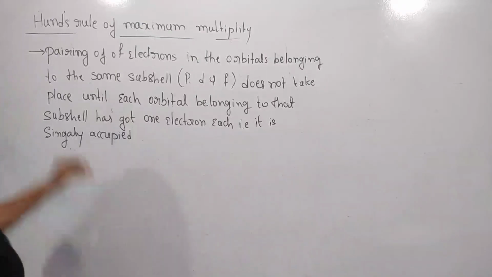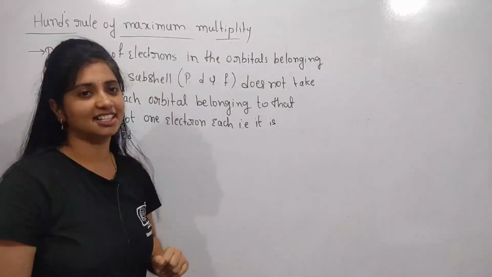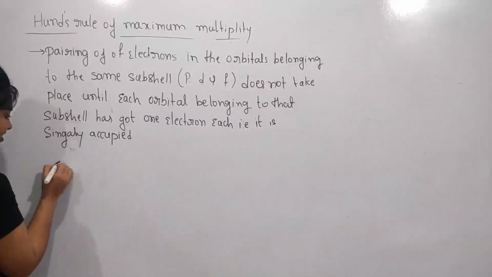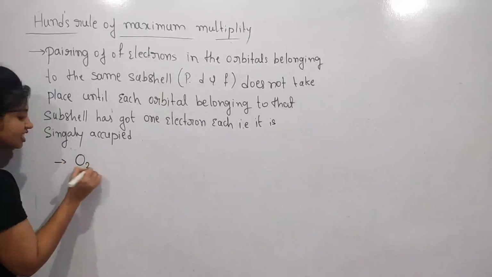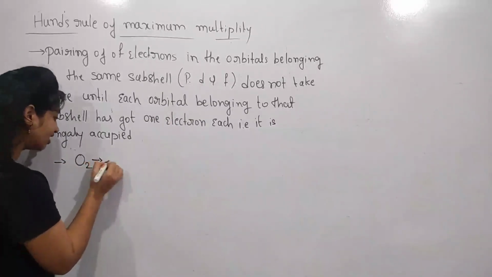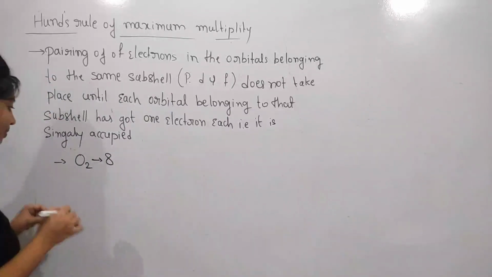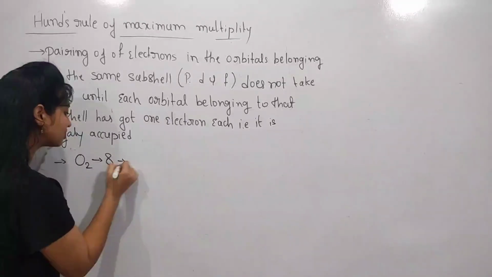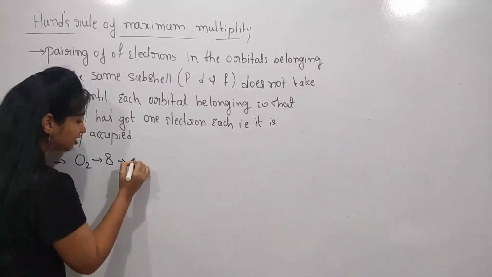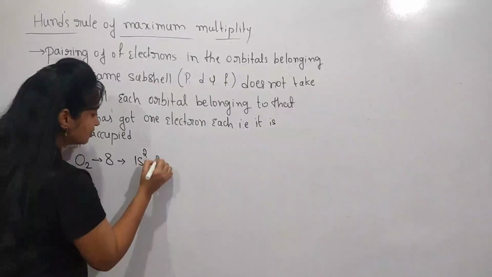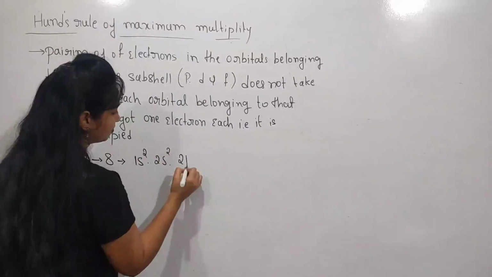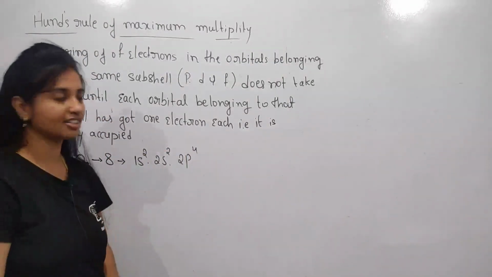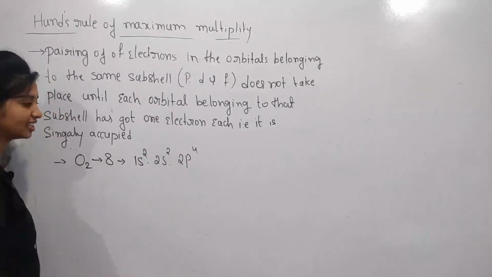The next one is Hund's rule of maximum multiplicity. I wish to explain this rule with one example. So this is our oxygen atom, having atomic number 8, meaning it has 8 electrons. I wish to configure these electrons like this: 1s2, 2s2, 2p4. Just add these electrons: 2 plus 2 is 4, 4 plus 4 is 8. Totally I configured 8 electrons like this.